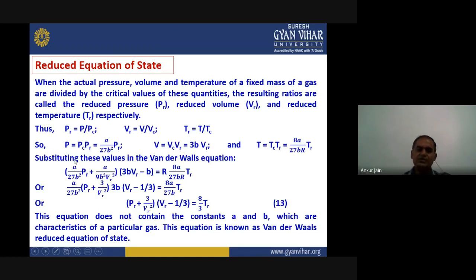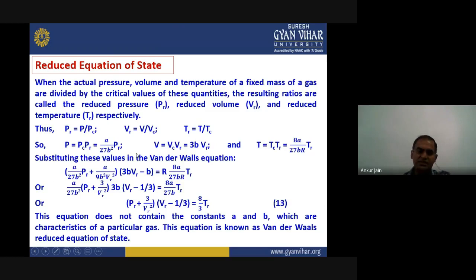Now we substitute all these values in our van der Waals equation. What is the van der Waals equation? Again recall: P plus A upon V square into V minus B equals RT. Now putting these values, we get A upon 27 B square into PR plus A upon 9 B square into VR square, into 3B VR minus B, equals R into T, and putting the value of T here, 8A upon 27 B R into TR.